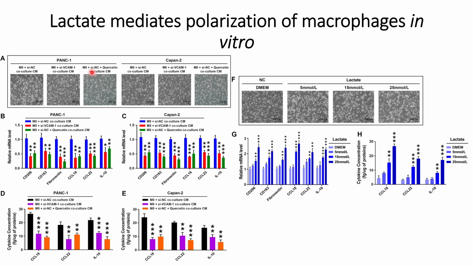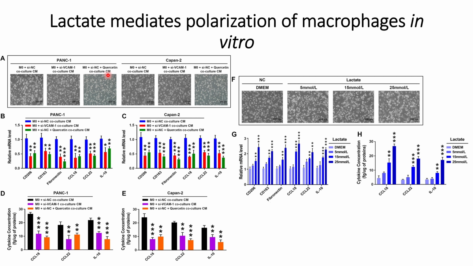And when they use the control silencing RNA with quercetin, they also see rounded structures, compared to the control case where the conditioned media comes from pancreatic cancer cells with the control silencing RNA that does not silence VCAM1 or the lactate production.